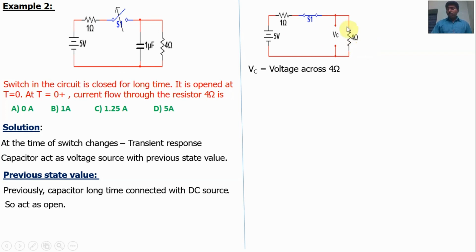We may use voltage divider rule or apply Kirchhoff's voltage law. Find current. What will be the current value? I plus 4I is equal to 5 volt. So I is equal to 1 amps. So voltage across the 4 ohm resistor is I into R. V is equal to I into R. I is equal to 1 amps, R is equal to 4 ohms. So 4 volt. So voltage across the 4 ohm resistor is 4 volt, so voltage across the capacitor V is equal to 4 volt.